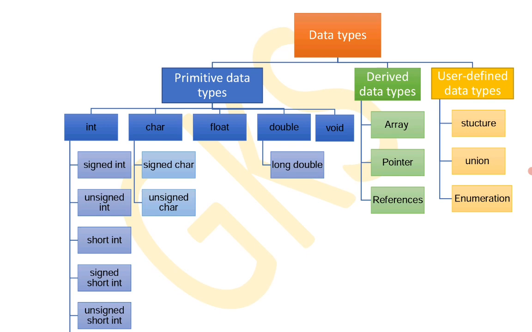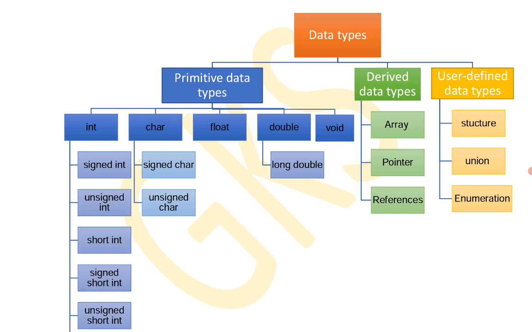For example, integers generally occupy 2 bytes with some range, and characters generally occupy 1 byte. What is a byte? 1 byte generally means 1 character. Characters are generally used to store 1 character, 1 byte of information.